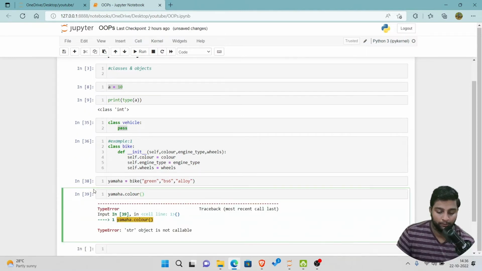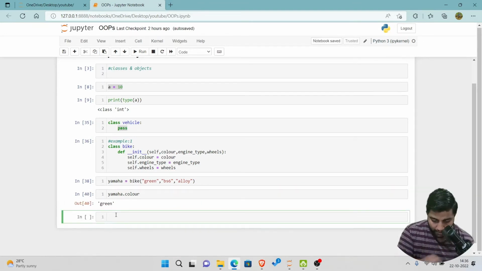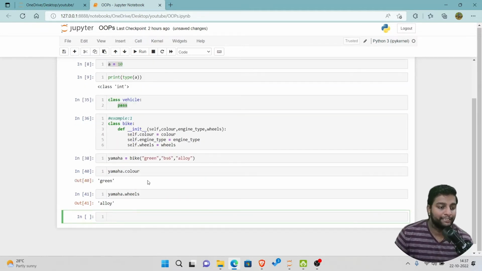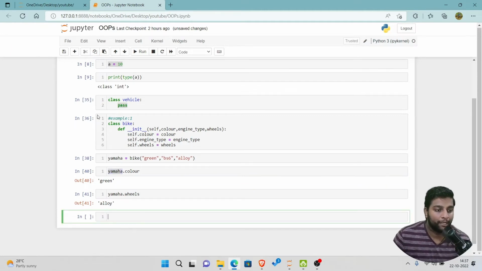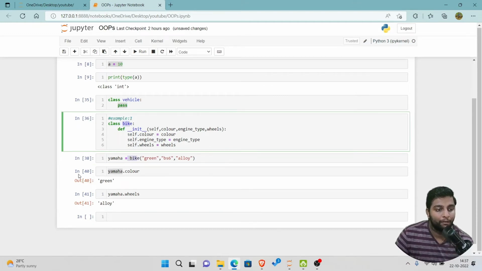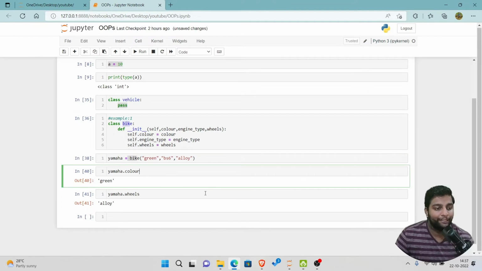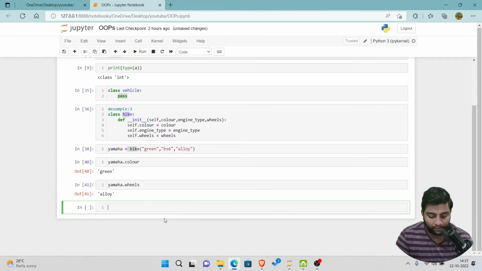Okay, it became a function. Okay, so you can see a green. Yamaha dot, so I'll give again wheels, run. So you can see here this particular objects are created to this particular Yamaha named data frame, and for this data frame bike is the class for us. So using bike you have created a particular data frame, and in that data frame you have stored those particular values. Let me show you all another example.